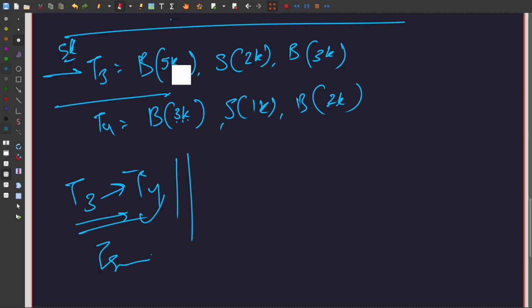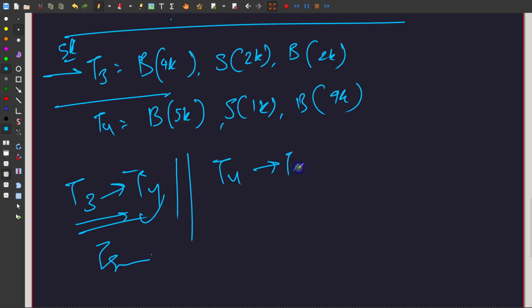Now also, just for the sake of argument, let's keep pushing here and I'll show you another thing. Imagine if transaction 4 was the first one to run. So 5k, you deduct 1k, you get 4k. Now if 4k was read here and 2k was deducted, you will get 2k as the balance. So T4, T3, that is also possible.